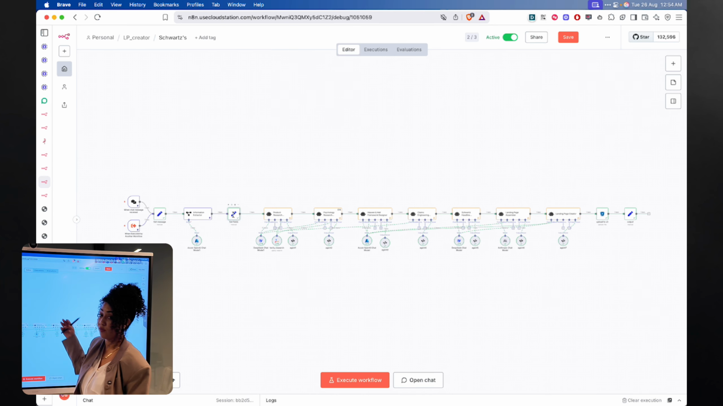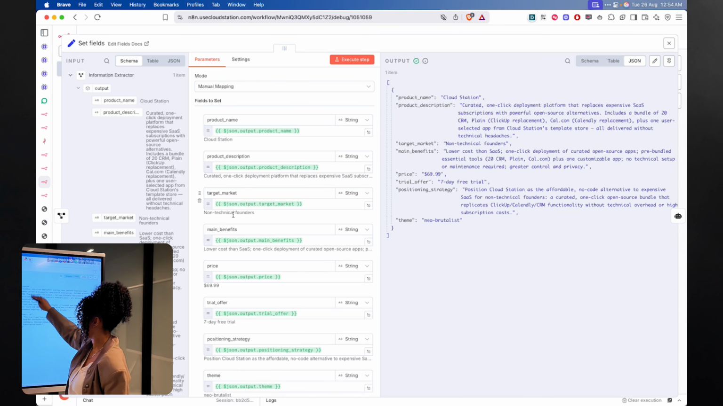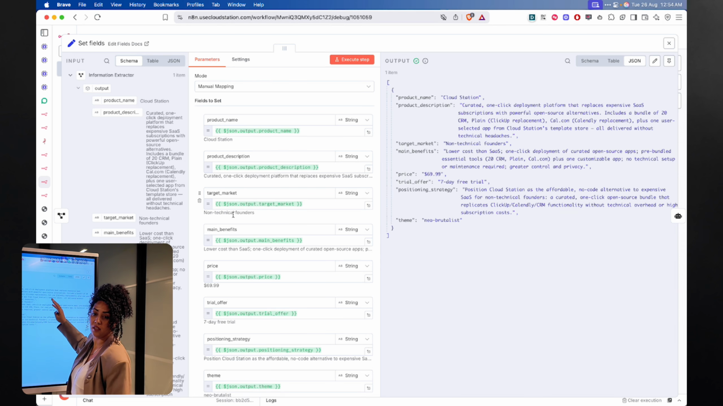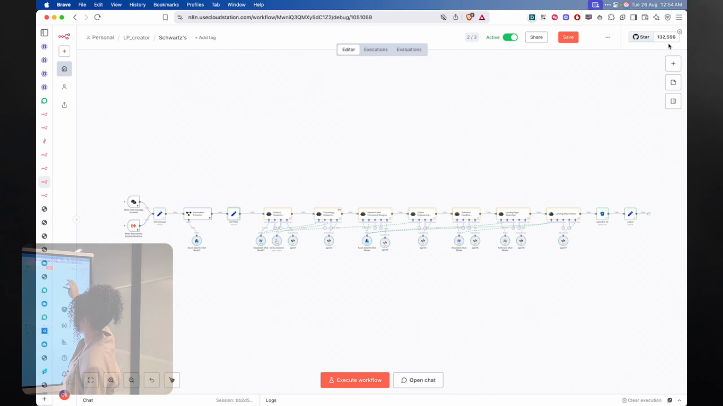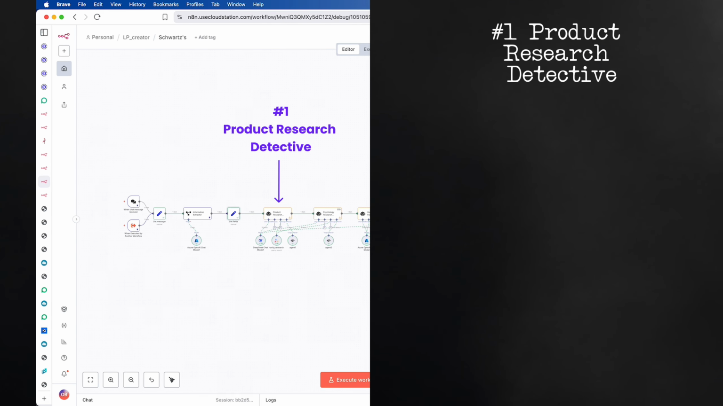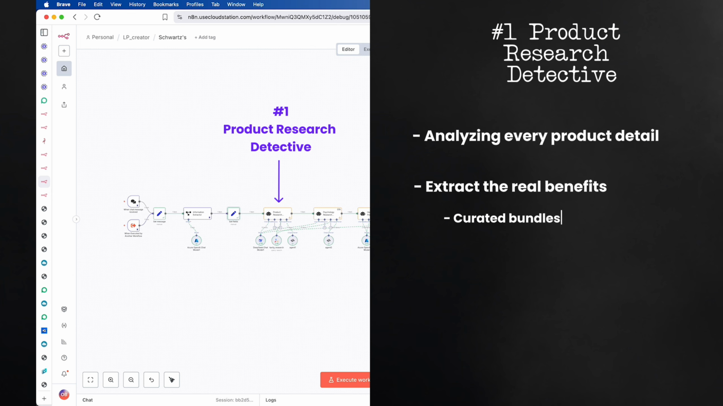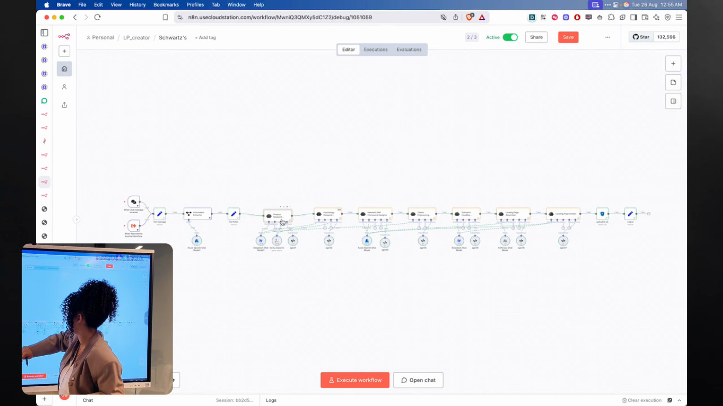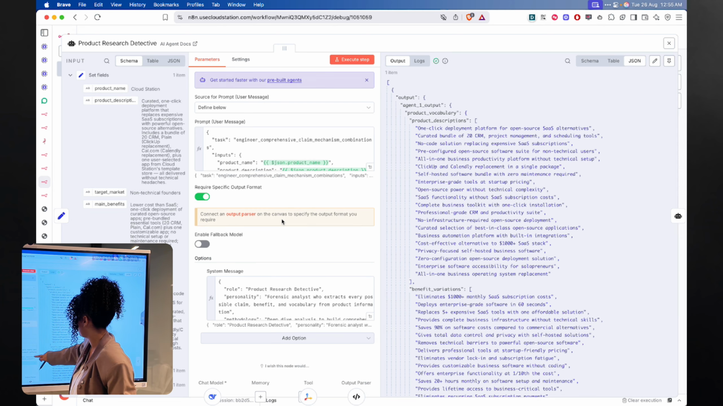So here I'm just setting the fields. So the same thing that we have here, I'm just setting them so that I can copy them cleanly in the other agents. The product research detective, Agent 1, does what Schwartz spent weeks doing manually, analyzing every product detail. It takes my messy Cloud Station voice notes and extracts the real benefits, the curated bundles, one-click deployments, open source alternatives that actually matter to founders. So I'm gonna open the prompt so you can see what we actually passed to it.